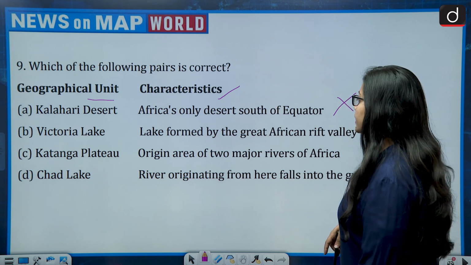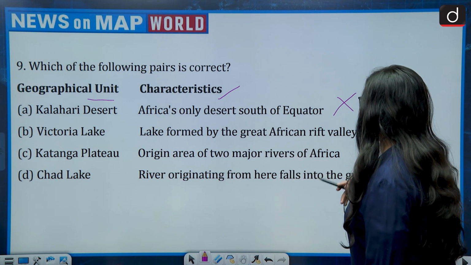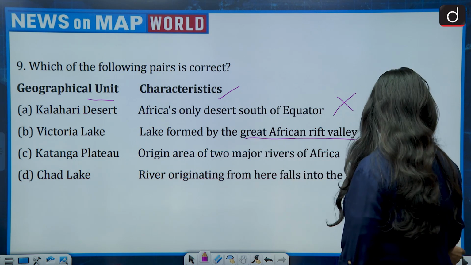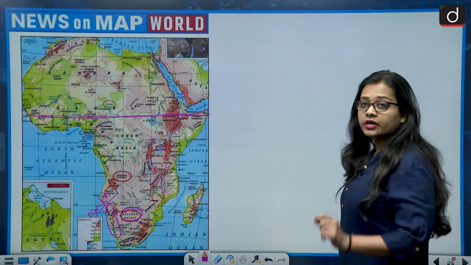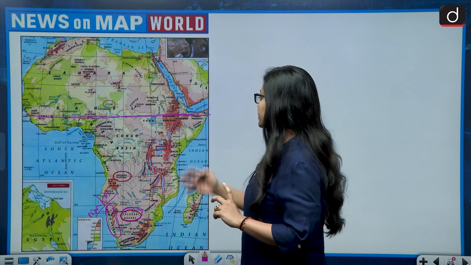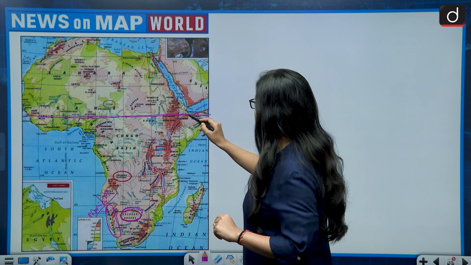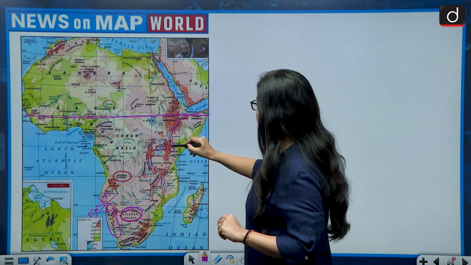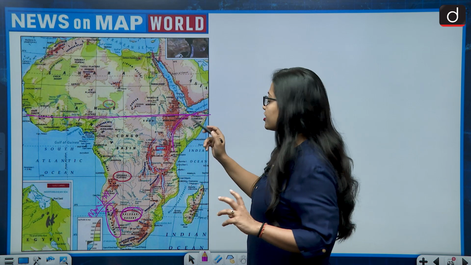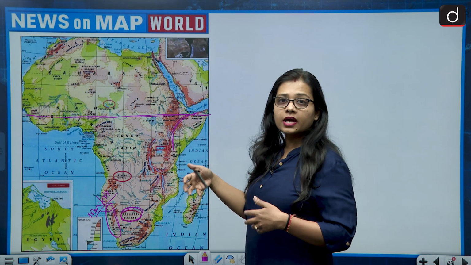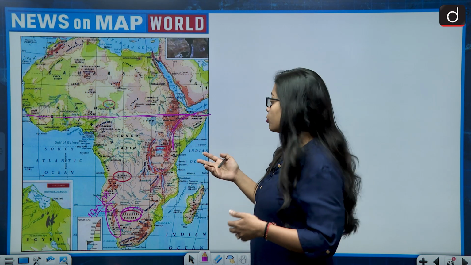Then comes Lake Victoria, a lake formed by the Great African Rift Valley. So if we talk about the Great African Rift Valley, then it lies in the Horn of Africa, it is like this, and it has many countries like Somalia, Eritrea, Djibouti, Ethiopia.